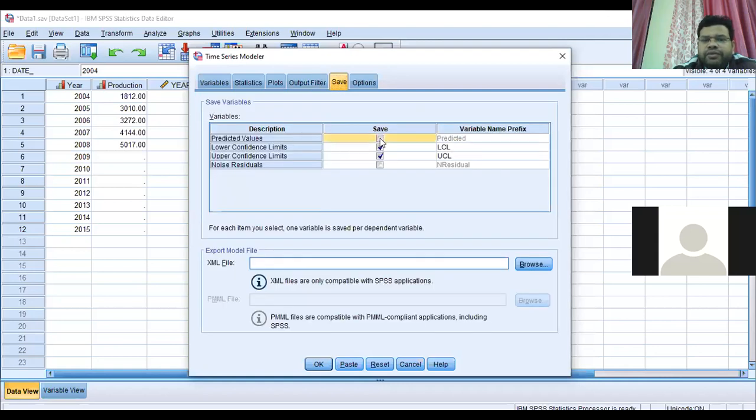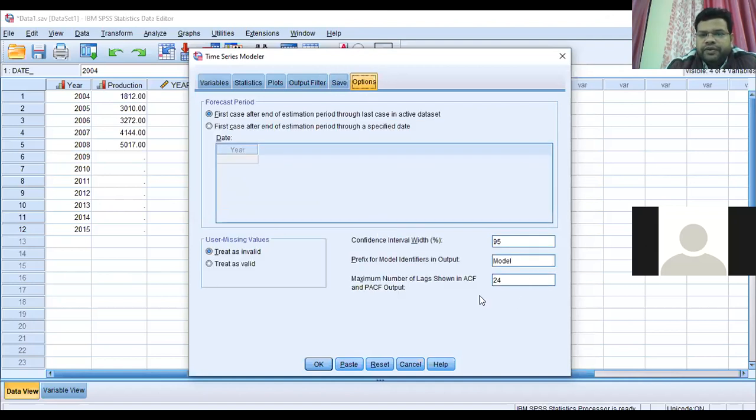And in Save, you need predicted values in your SPSS table: predicted values, the lower confidence limit of the predicted values, that is the minimum value, then the upper confidence limit. Then go for Options. It is already given, so you have to do nothing. So you just click on OK.